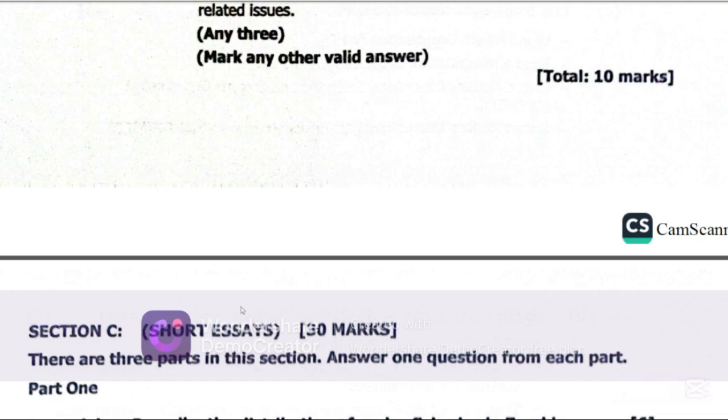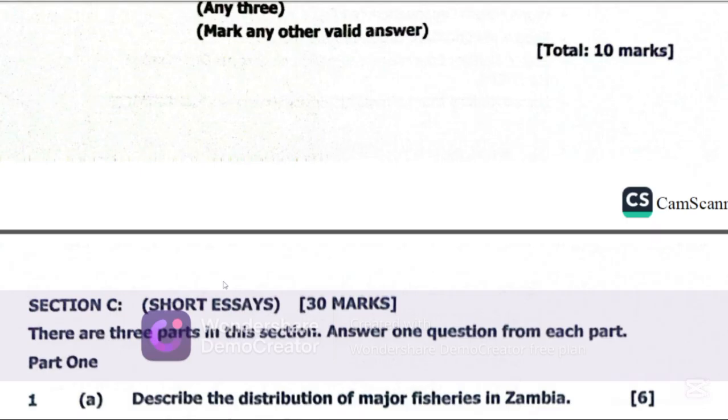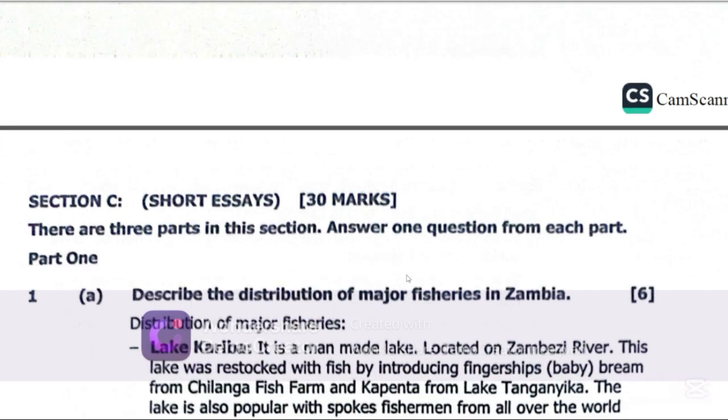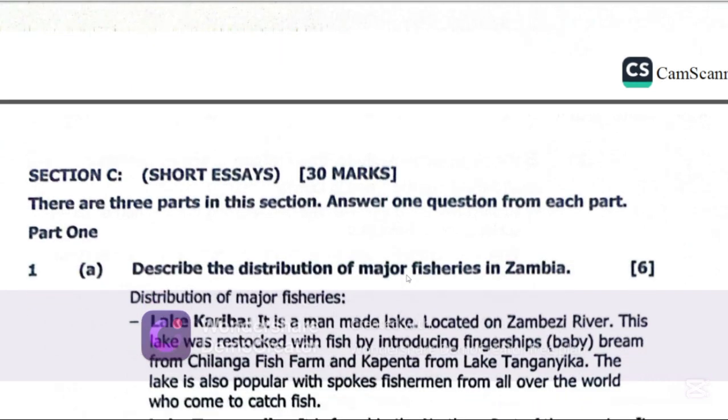So part 1. Part 1 says, describe the distribution of major fisheries in Zambia. Now, when you talk about Zambia's major fisheries, we have quite a number of them. So we have Lake Kariba. Now, on Lake Kariba, you can just say a few things. You say, it is a man-made lake located on the Zambezi River.